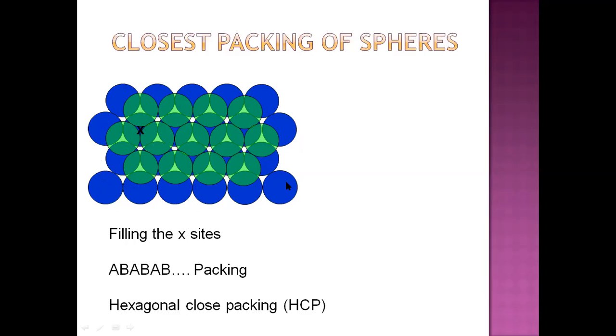Now we can see that another layer, a second layer, is placed on this first layer, covering this empty space of the first layer. The second spheres are placed on this empty space of the first layer.